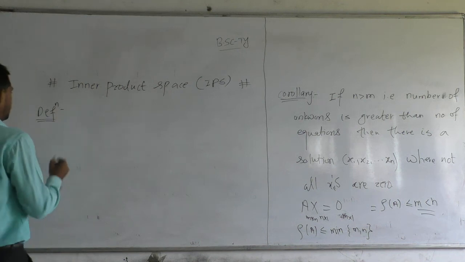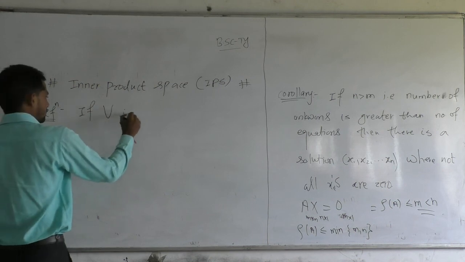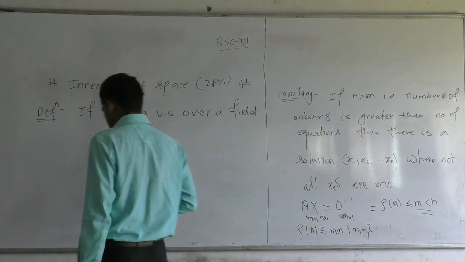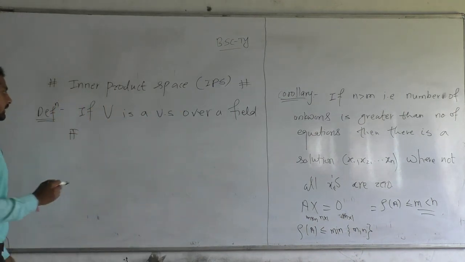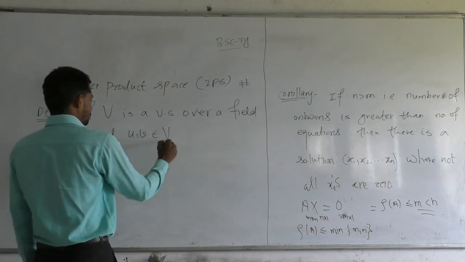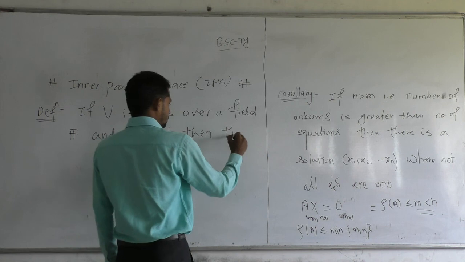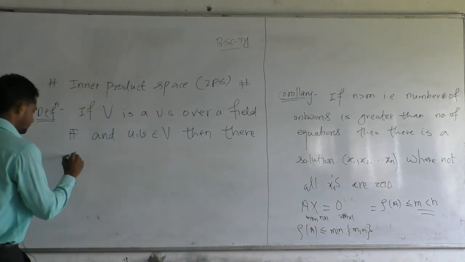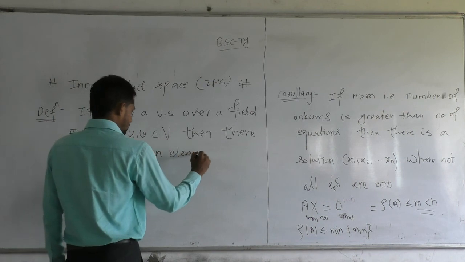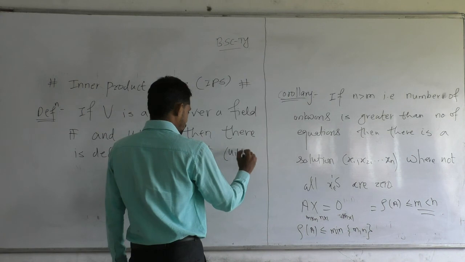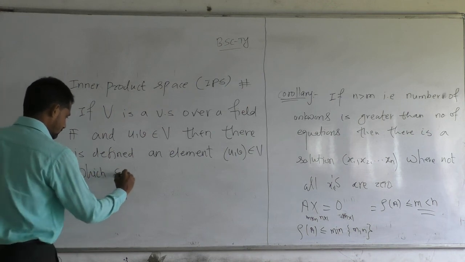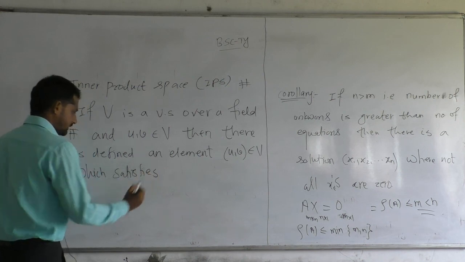If V is a vector space over a field F and u comma v belongs to V, then there is defined an element (u, v) which satisfies the following conditions.